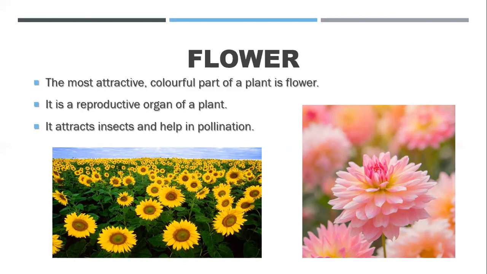The word pollination, you have learned in the fifth class, means transferring pollen grains from one place to another. If pollen grains are not transferred, then what will happen? The flower will not be able to become fruit, and if it does not become fruit, then there will be no seeds, and if there are no seeds, then the plant cannot give birth to a new plant, right? So this is how it helps in reproduction.